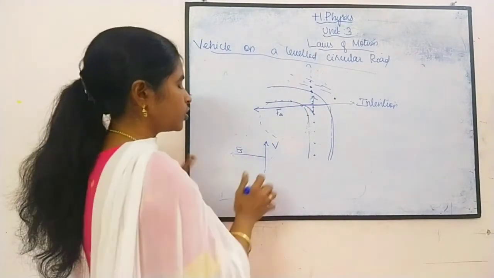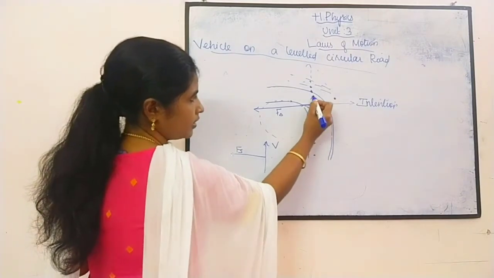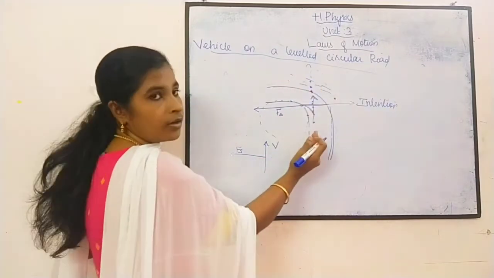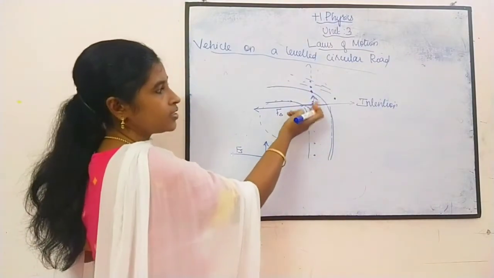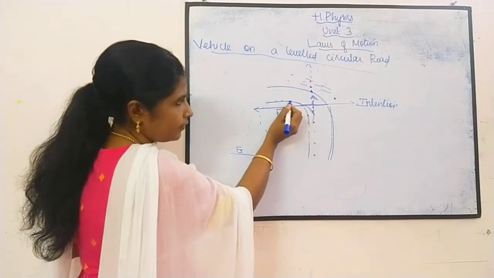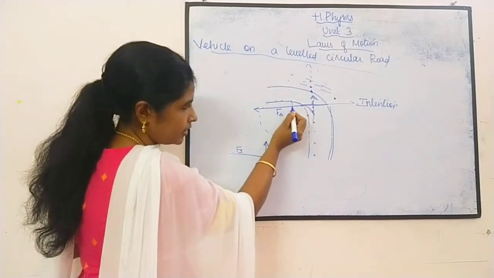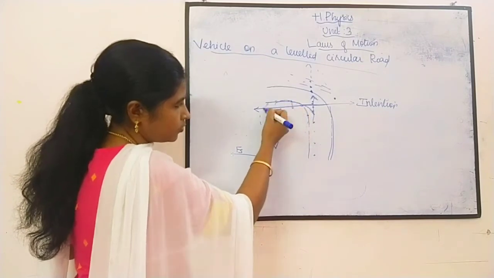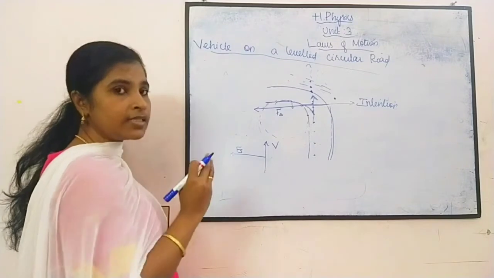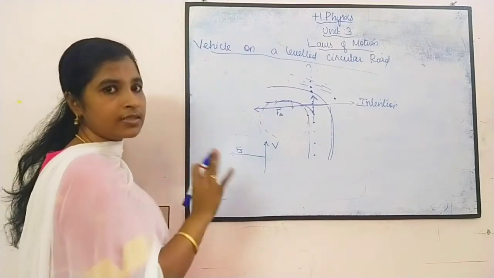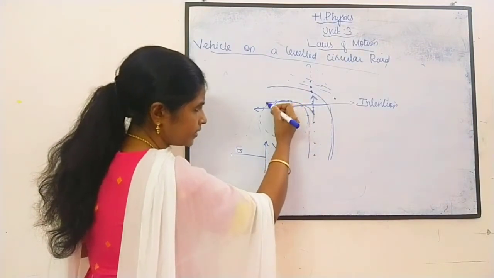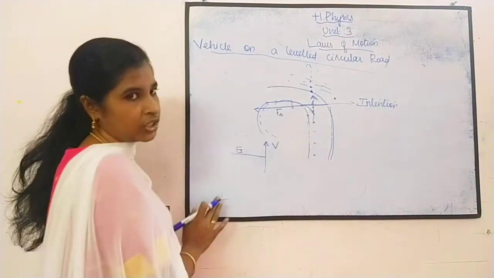Here also, what is happening? The car is moving with this velocity, and the frictional force is acting perpendicular to the direction of velocity. So it will take a circular path. When it comes here again, the force will be in this direction, so it will keep moving like this. If you haven't watched the previous video, please watch it again so that you can understand circular motion. So finally it will turn like this and go along the path according to the friction.